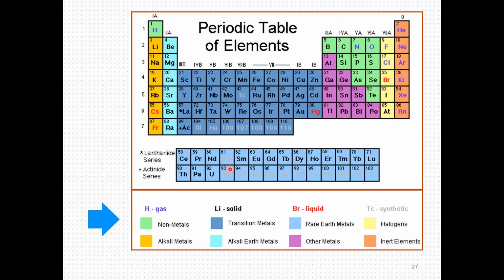Here you can see that in the lanthanide series, this particular element with the atomic number 61 is a synthetic element. We can form it in the lab. And similarly, we have the actinide series. In the actinide series, we have these synthetic elements. You can see it here for yourself.